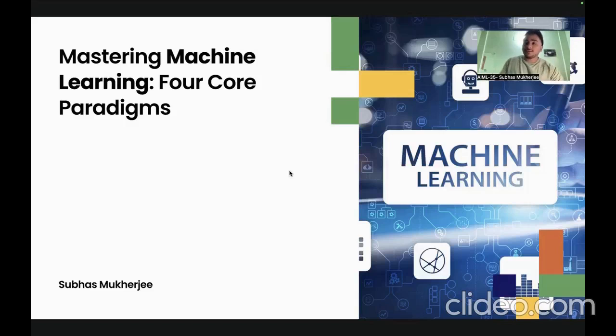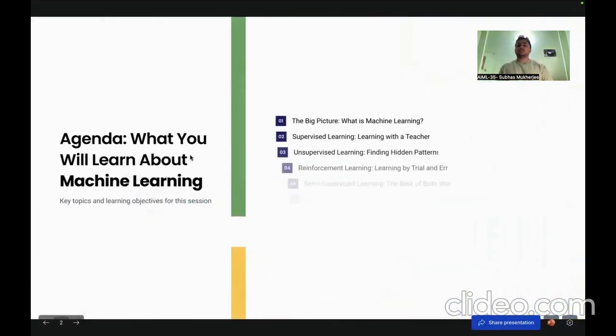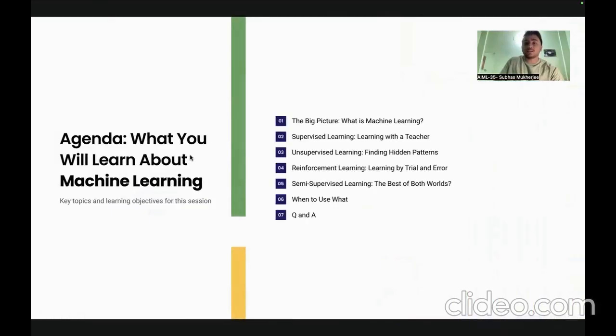Hello, good morning everyone. Today is our second video on this channel, and today we will master the 4 different learning methods of machine learning. This will be our agenda today. We will learn what is machine learning, what are the different kinds of learning, which are supervised, unsupervised, reinforcement, and semi-supervised. When should we use what, in what specific task should we use what kind of learning, and the final conclusion and Q&A.